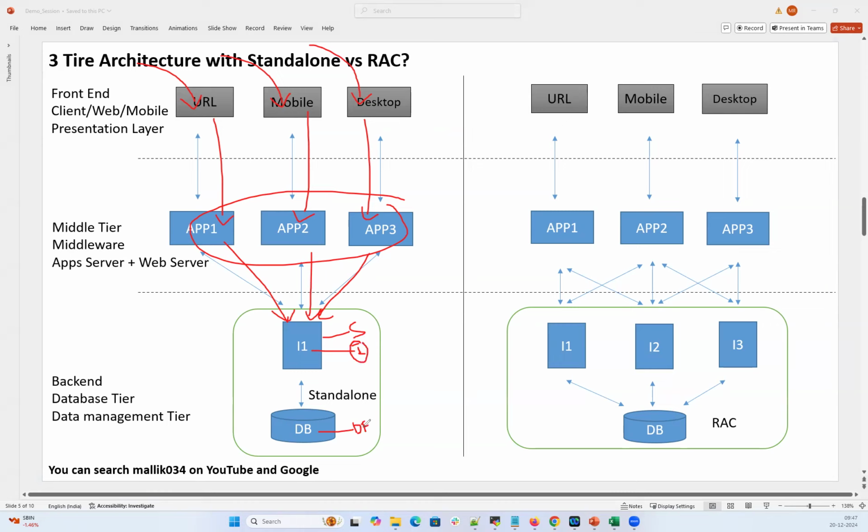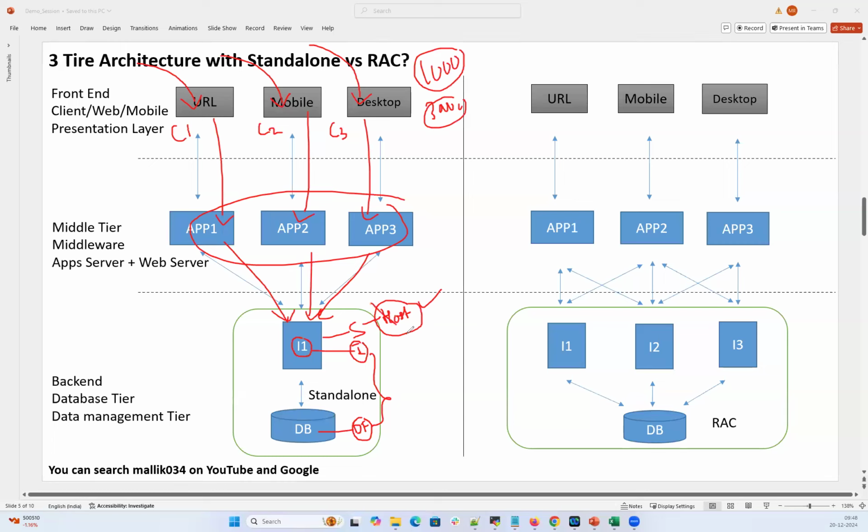This instance and these data files together form your database architecture, and this is your server or host where your database is running. All these end user connections: client 1 connected here, client 2 connected here, client 3 connected. Three clients are connected via three different ways: URL, desktop, or web application. All the connections will go to the web server. From the web server, they'll all go to a single host, and to a single instance. Let's imagine right now there are only 3 user connections. Fair enough. If 1000 user connections come, or if 3000 user connections come, can those 3000 users be handled on this single host?